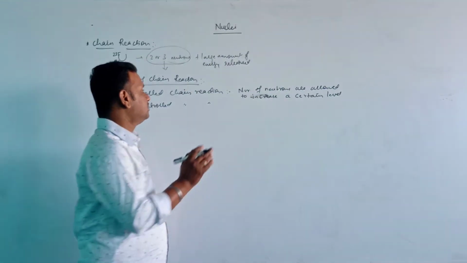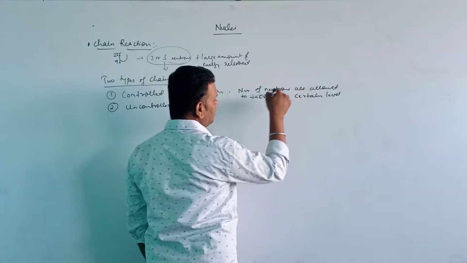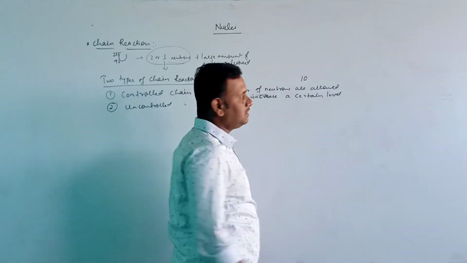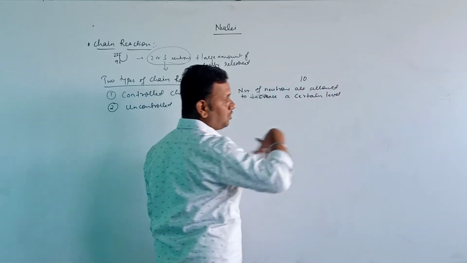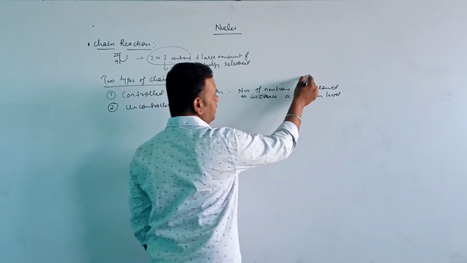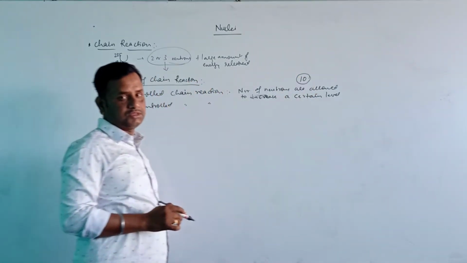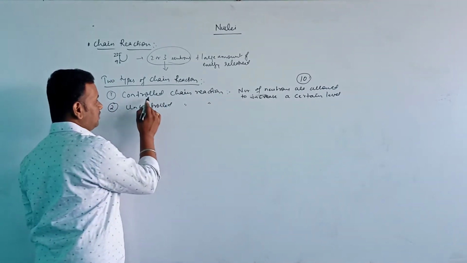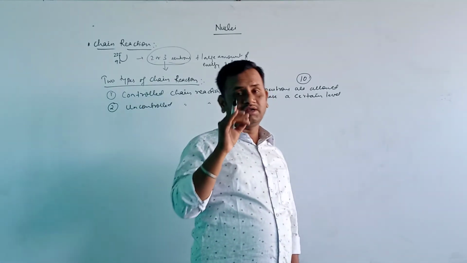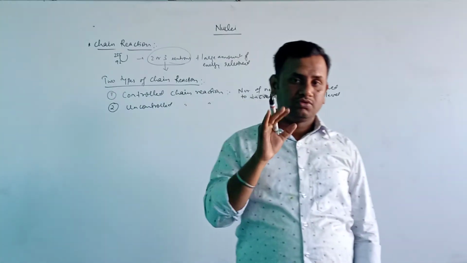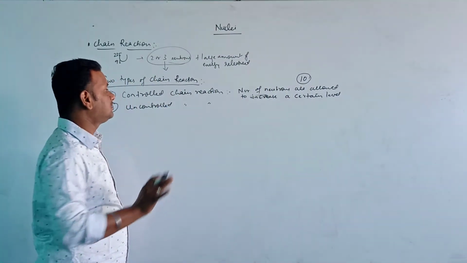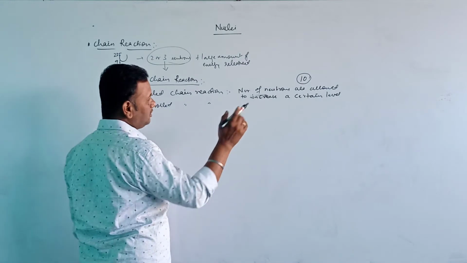For example, in a nuclear fission reaction, the number of neutrons is increased to 10 and thereafter kept constant, so throughout the reaction the number of neutrons remains 10 only. Such a reaction is called a controlled chain reaction.